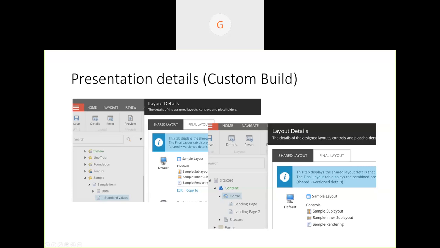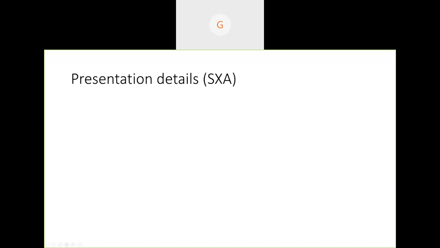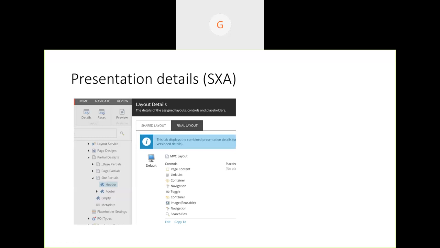But when we are going with SXA, as I was saying, those are decoupled from templates. Here they are tied to the template, but in SXA they are decoupled and reside on partial designs.